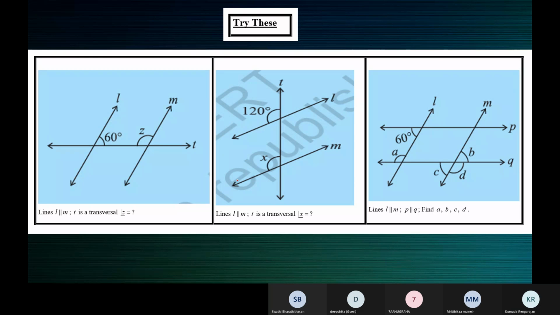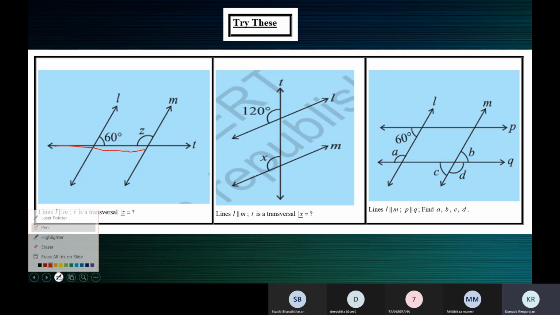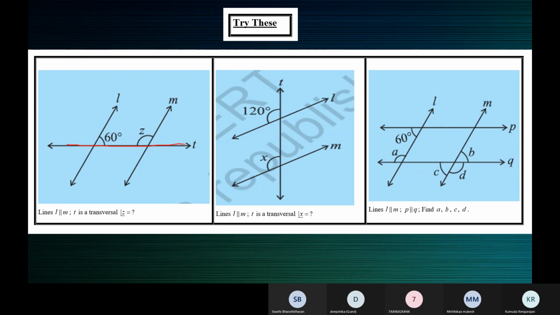Why? Because they lie on the same side of the transversal, and both are interior angles. See here? T is a transversal. Both of them lie on the same side of the transversal, and both are interior angles. 60 plus Z is equal to 180.